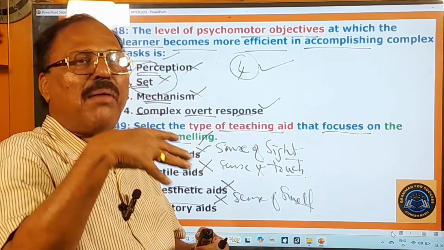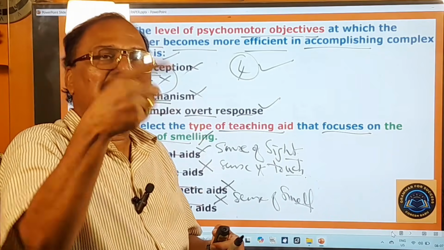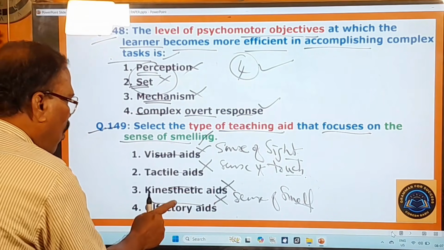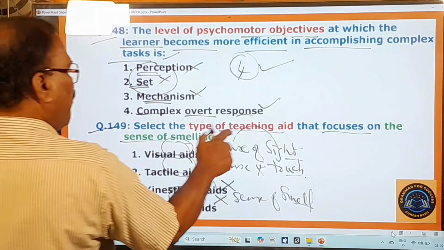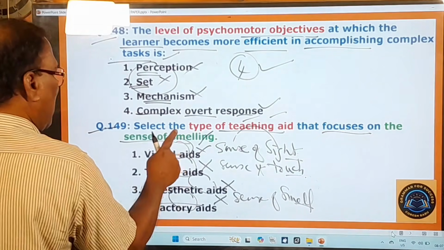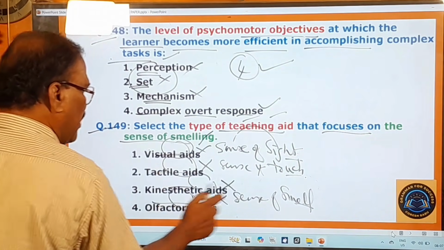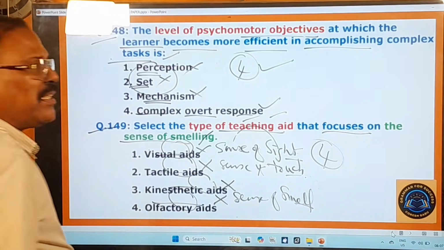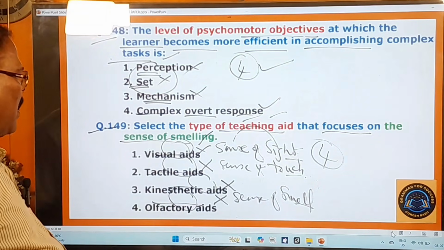So while teaching about plants and flowers, the teacher will take the help of these olfactory aids. Therefore, the type of teaching aid that focuses on the sense of smelling is only olfactory aids. Therefore, the fourth one is your right option. Now you move on to other questions.